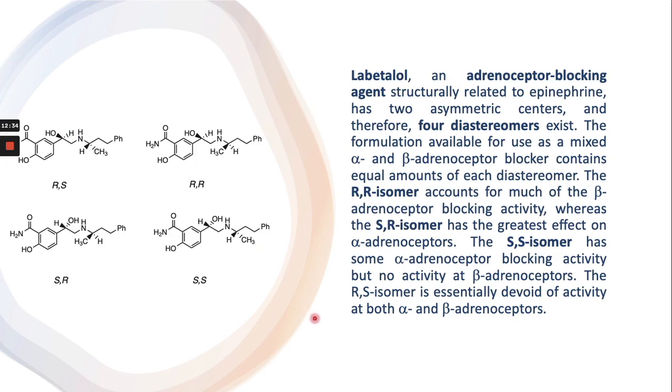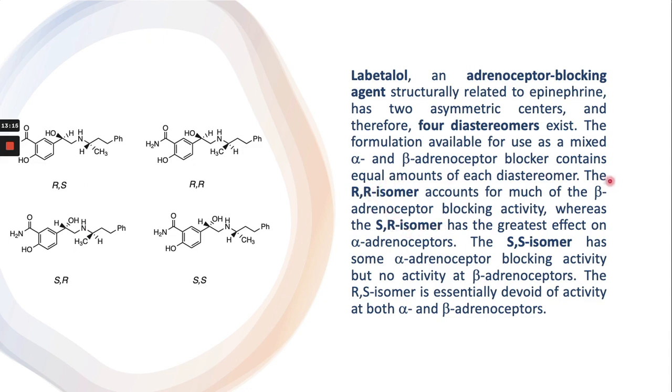In the case of labetalol, you can see it also has two chiral centers, meaning four diastereomers. This molecule has adrenoreceptor blocking agent activity. The RR isomer accounts for much of the interaction with the beta receptor, whereas the SR isomer has a greater effect on the alpha adrenoreceptor. So you can see that RR and SR are both diastereomers.